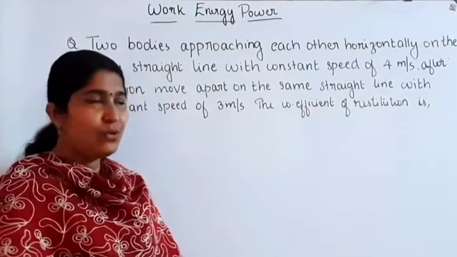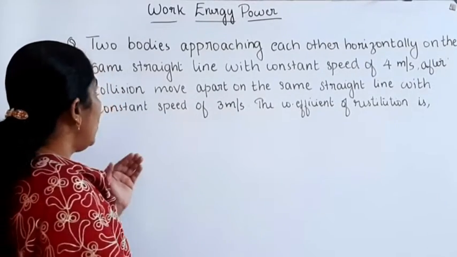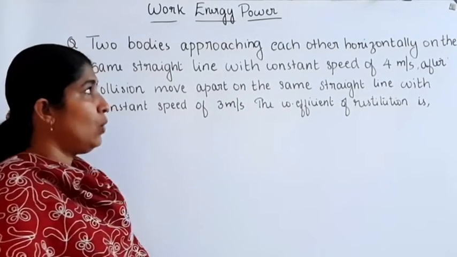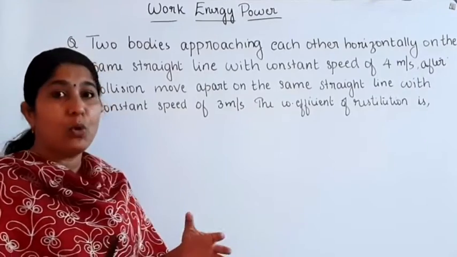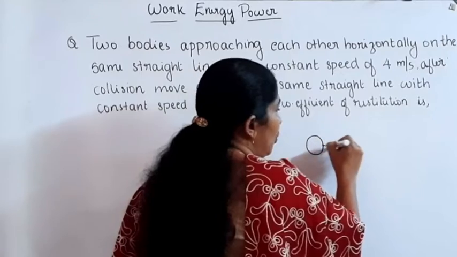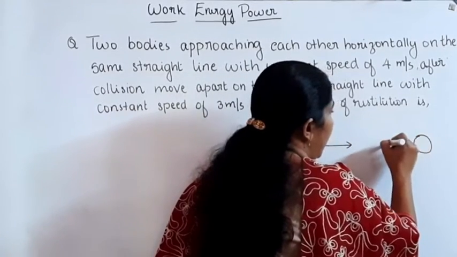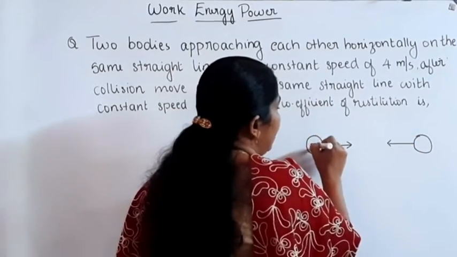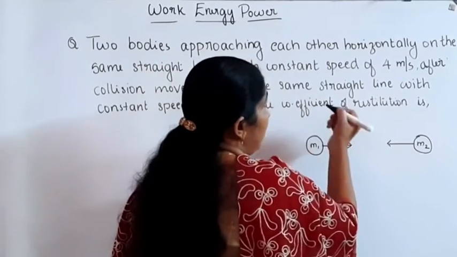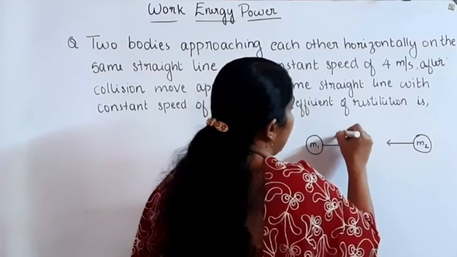Okay, our next question. Two bodies approaching each other horizontally on the same straight line with a constant speed of 4 meters per second. Before collision, M1 and M2 are approaching each other with the same constant speed, equal to 4 meters per second.